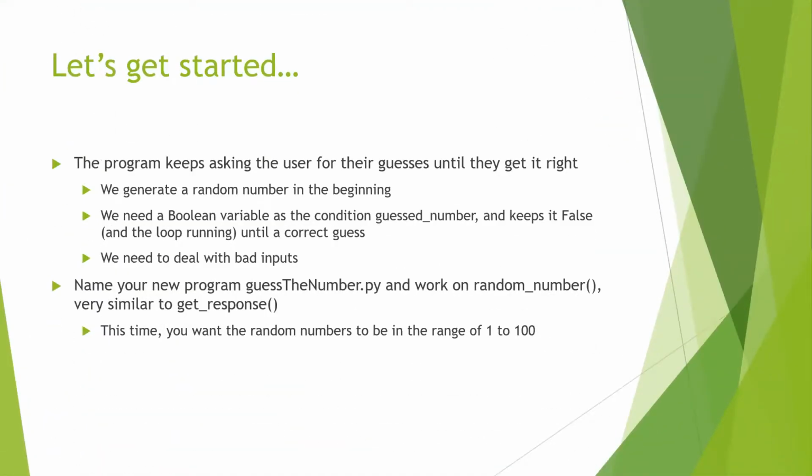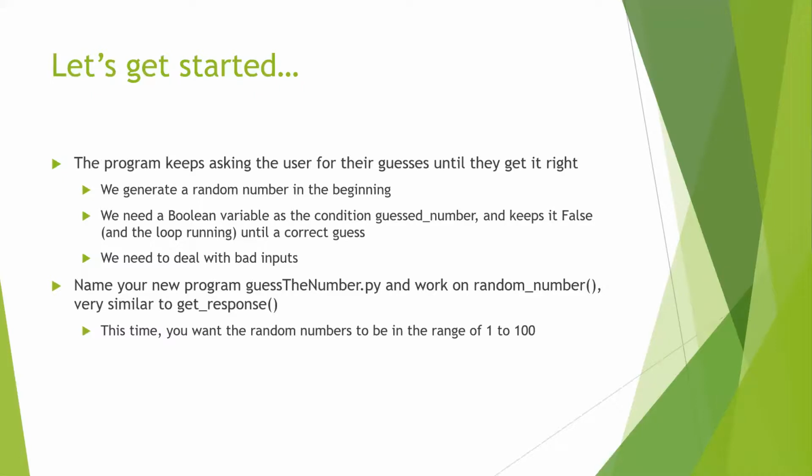So let's get started. Now I want you to think about the overall flow of the program. At the beginning, the program keeps asking the user for their guesses until they get it right. In order to do that, we're going to generate a random number in the beginning. We also need a Boolean variable as the condition for the while loop to continue running.